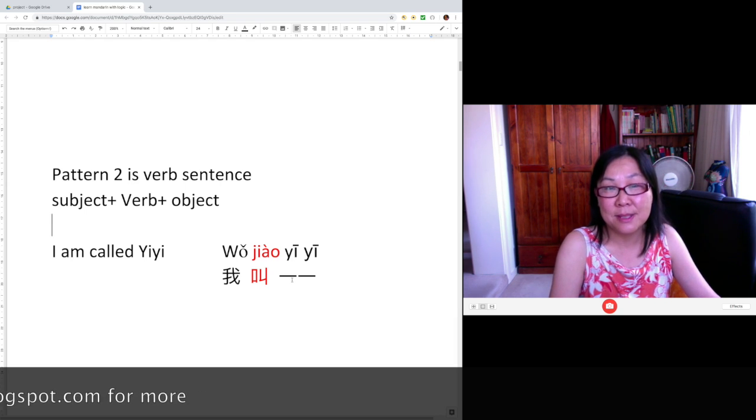Okay, E means number 1, so 1. Because these 2 words are written quite easily here, and I don't want to trouble you with complicated characters at the beginning of learning. So 我叫EE means my name is EE. I have this funny name. That's not my name. My name is Joy. So if I want to say my name, I say 我叫 Joy.